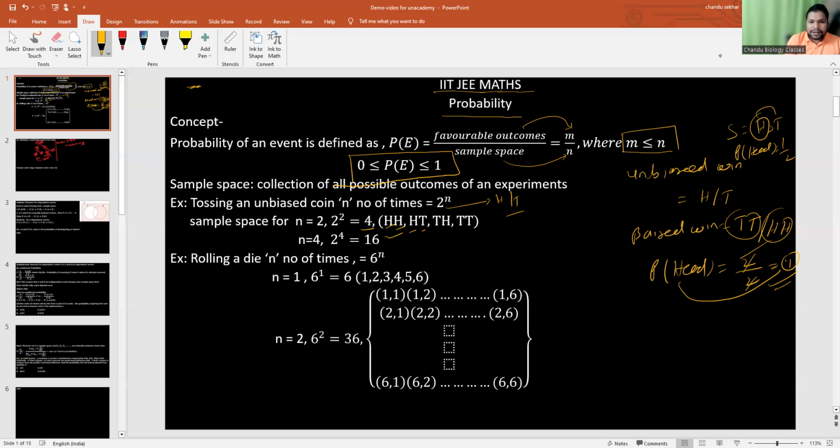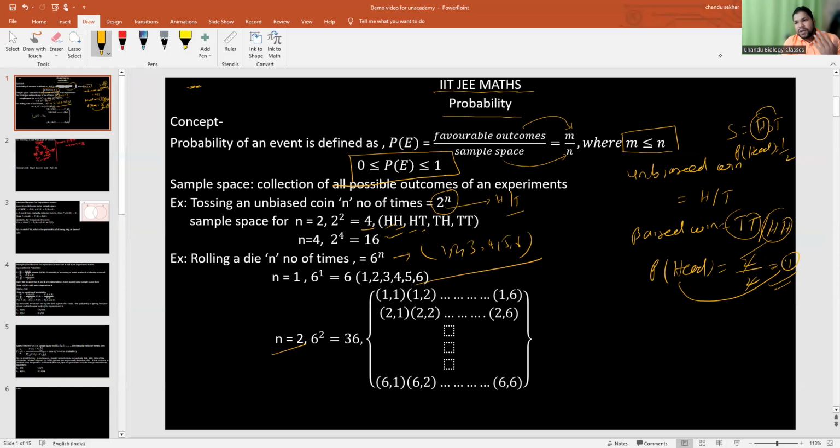So remember that if you are tossing an unbiased coin, the sample space will be 2 raised to n. Similarly, if you are rolling a die n number of times, it will be 6 raised to n, because a die has numbers from 1 to 6. So n is equal to 1 means any of the numbers 1, 2, 3, 4, 5, 6 can come up. But if you roll it n is equal to 2 times, it's 6 square, 36.